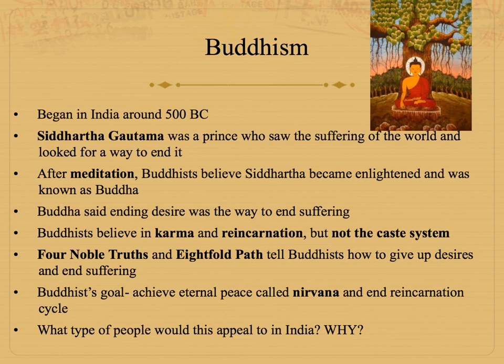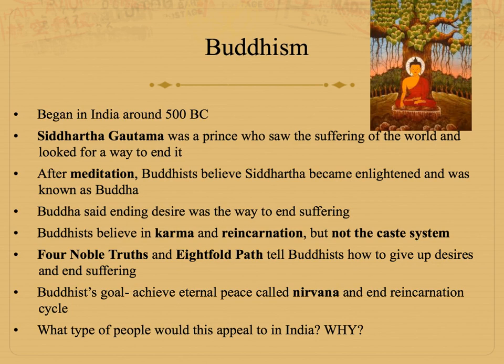And so this really upset him, and so he wanted to dedicate his life to find a way to end people's suffering. And so Buddhists believe that eventually he went to meditate under a tree, like you see in the illustration, and that he became enlightened, which is like he discovered the true meaning of life and the answer to this question. And after that, he's known as the Buddha, which means enlightened one.